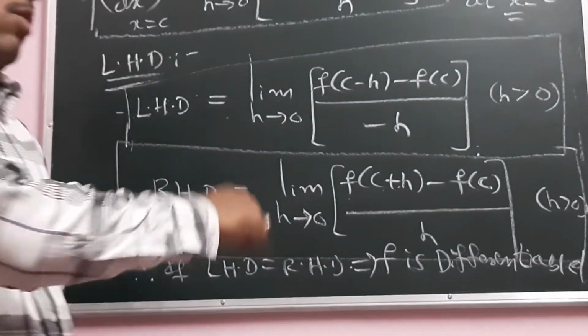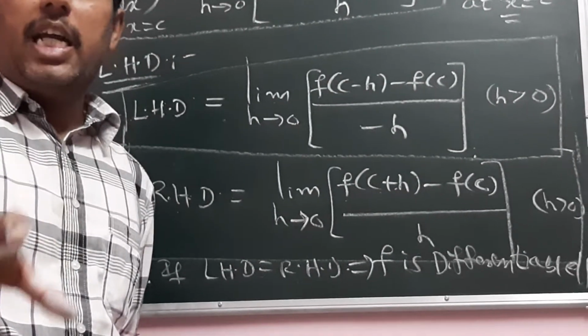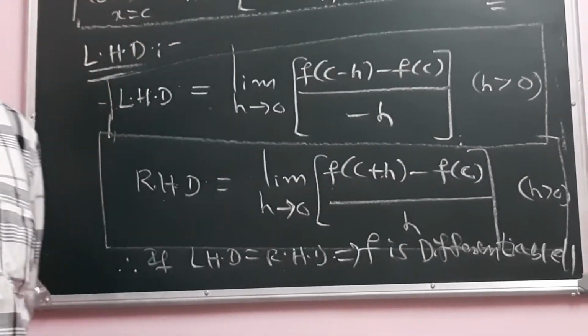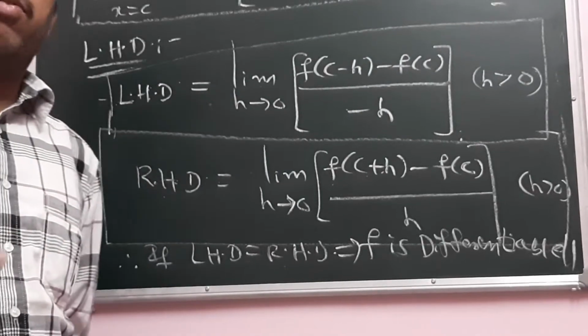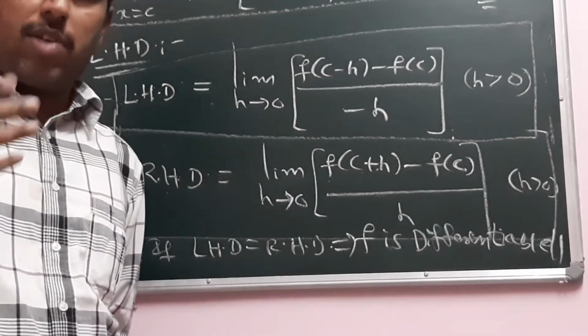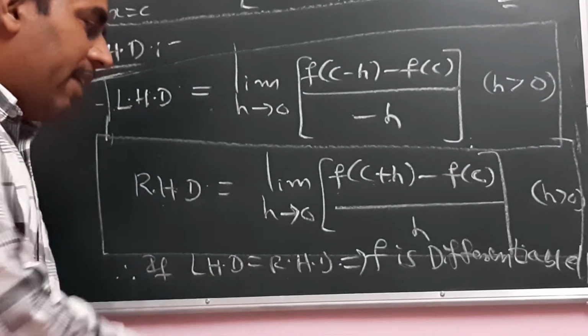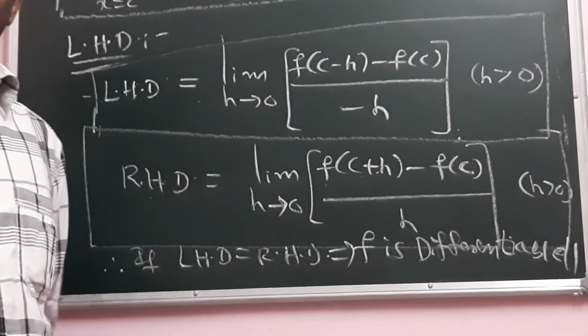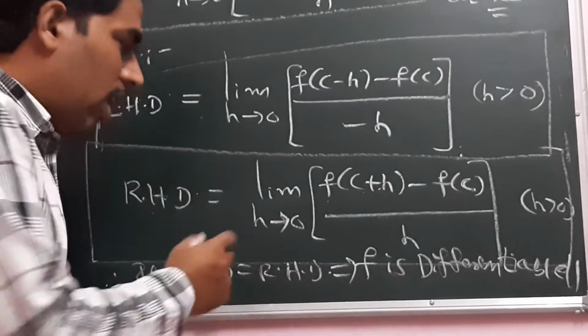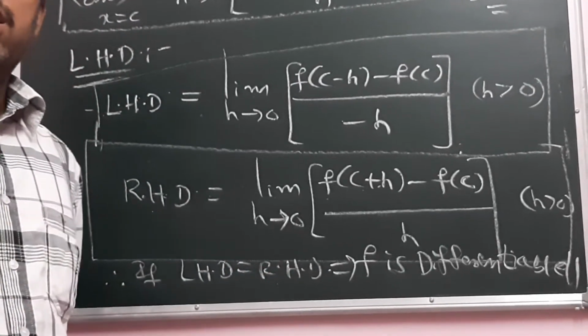The heading was differentiability. We say that the function y is equal to f of x is differentiable if its left hand derivative and right hand derivative both exist and both are equal.